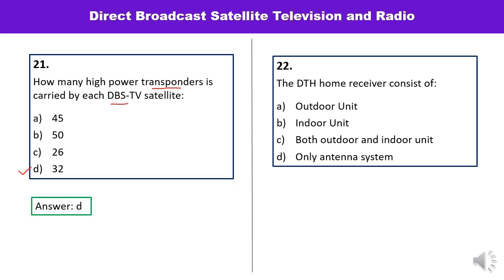Question number 22 is, the DTH home receiver consists of what? The DTH home receiver consists of outdoor unit, indoor unit, or both the units, or only antenna system. So the DTH home receiver consists of both outdoor and indoor unit. Answer is C.